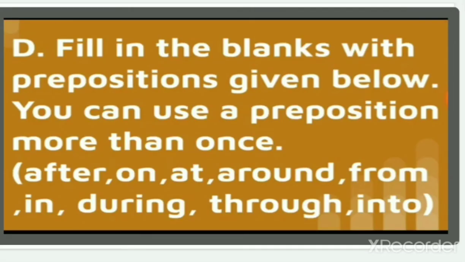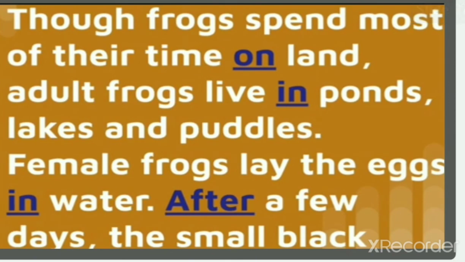Next we have: fill in the blanks with the prepositions given below. You can use a preposition more than once. We have after, on, at, around, from, in, during, through, into. Though frogs spend most of their time dash land, adult frogs live dash ponds, lakes and puddles.